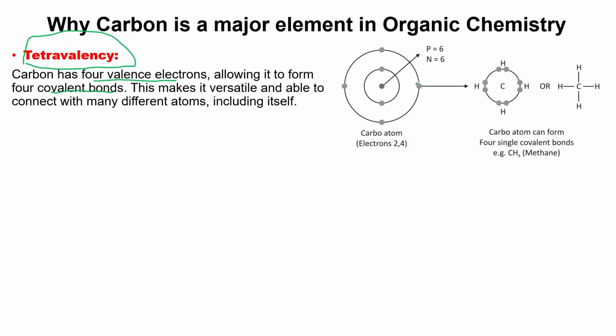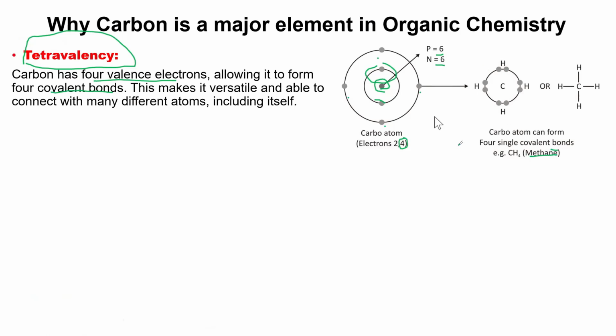So you see, this is where we have carbon. We can see that the number of protons in carbon is 6, and the neutron number is also 6. So it means that it has atomic number 6. So you see, this is the nucleus. In the first shell, we have 2 electrons, and then in the last one we have 1, 2, 3, 4, and that is why it is 2, 4, meaning that there are 4 valence electrons. Because of this tetravalency, 4 different hydrogen atoms can connect with carbon, forming single covalent bonds, forming methane.